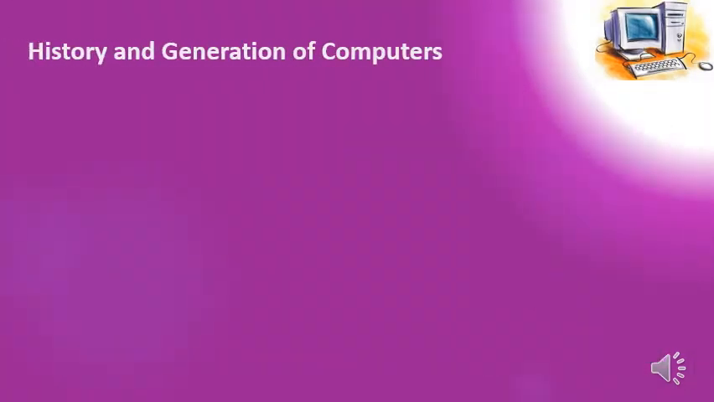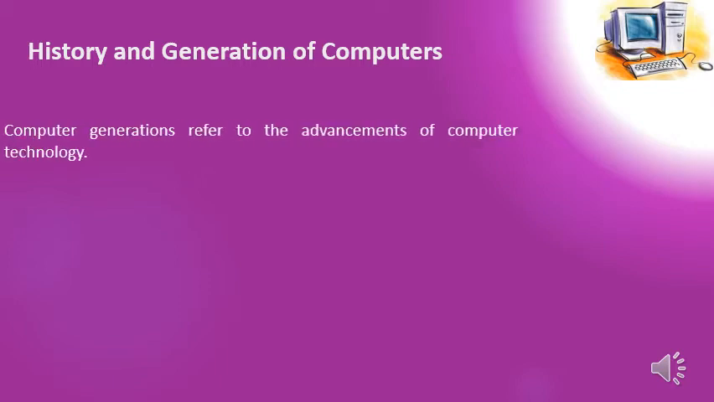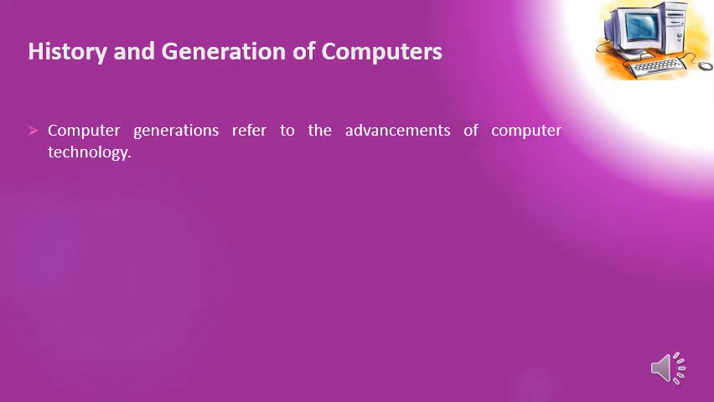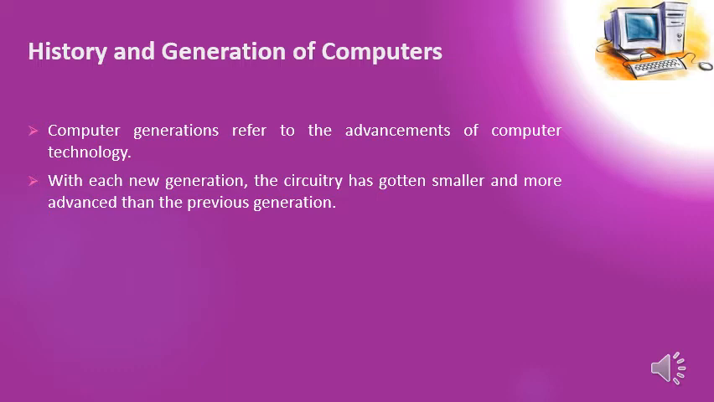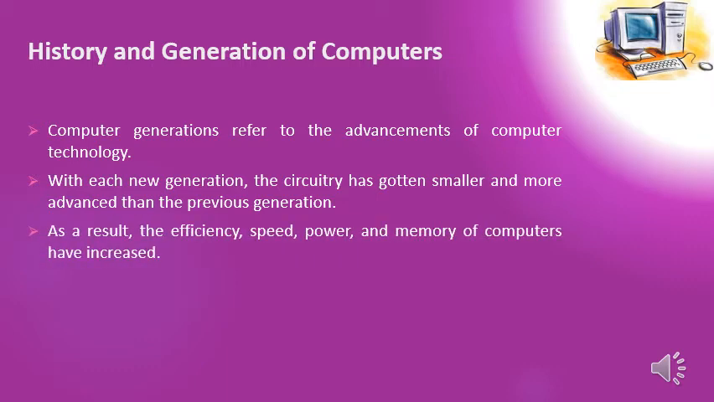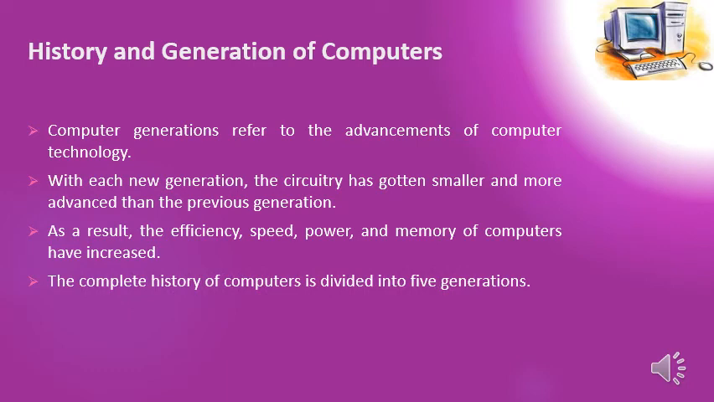History and generation of computers. Computer generations refer to the advancements of computer technology. With each new generation, the circuitry has gotten smaller and more advanced than the previous generation. As a result, the efficiency, speed, power, and memory of computers have increased. The complete history of computers is divided into 5 generations.